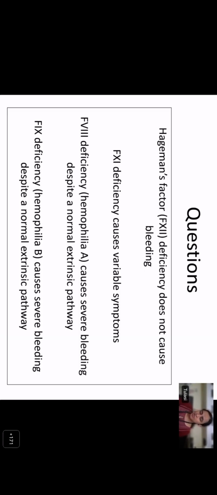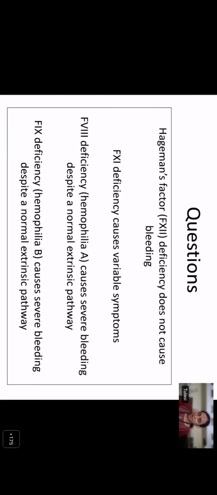The other thing was that factor 12 deficiency does not have any bleeding manifestation, but factor 11 deficiency, like our case we saw, has variable symptoms. This lady that we saw did not have any bleeding manifestation, but sometimes even mild or moderate deficiencies of factor 11 can have significant bleeding. So the questions which were not answered by this cascade were: Hageman factor or factor 12 deficiency does not cause bleeding, but factor 11 deficiency causes variable symptoms, while factor 8 and 9 deficiency, as in hemophilia A and B, causes severe bleeding despite having a normal intact extrinsic pathway.